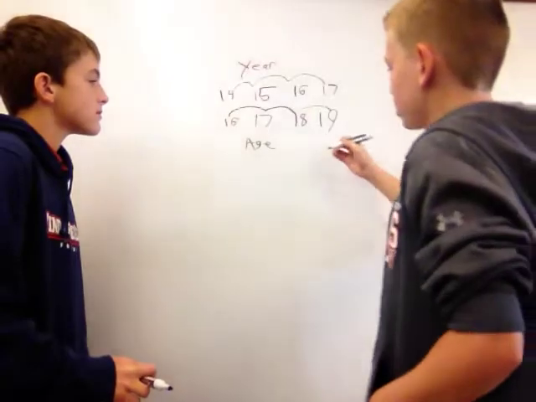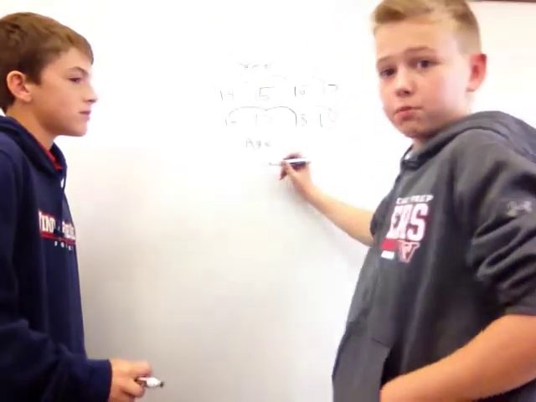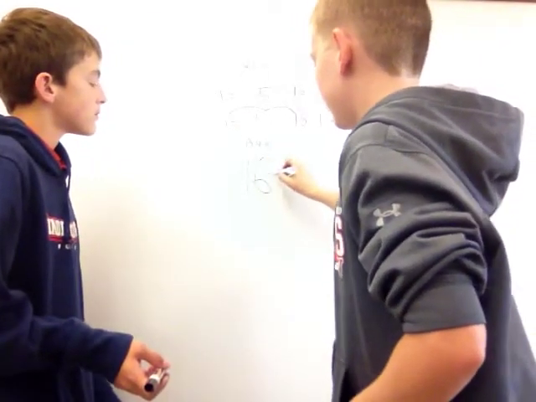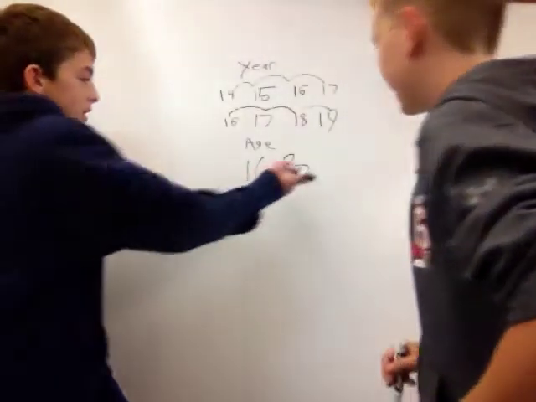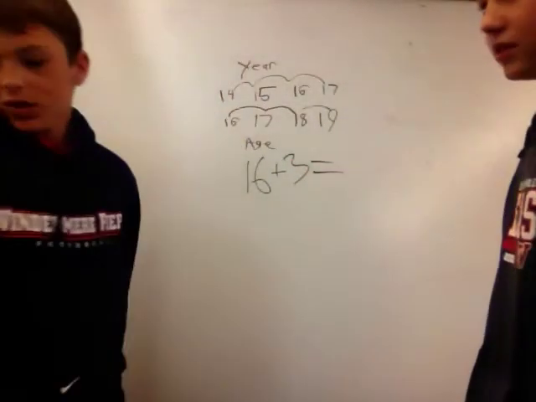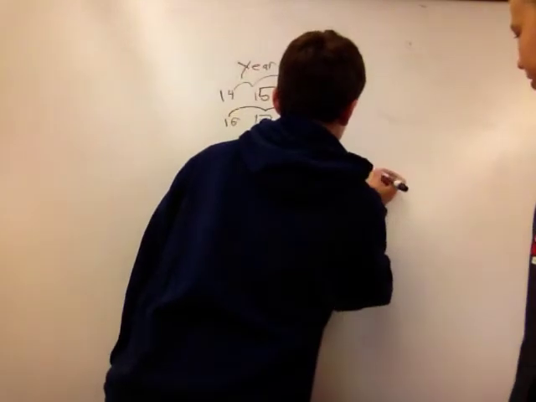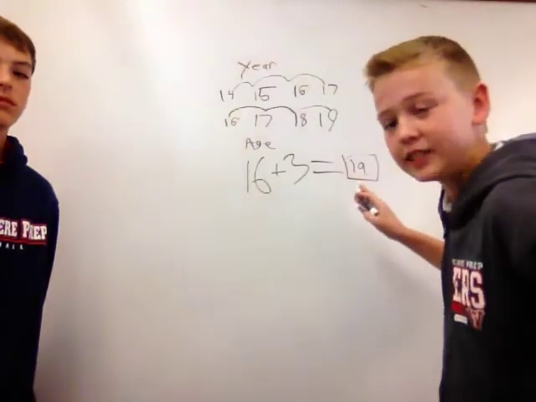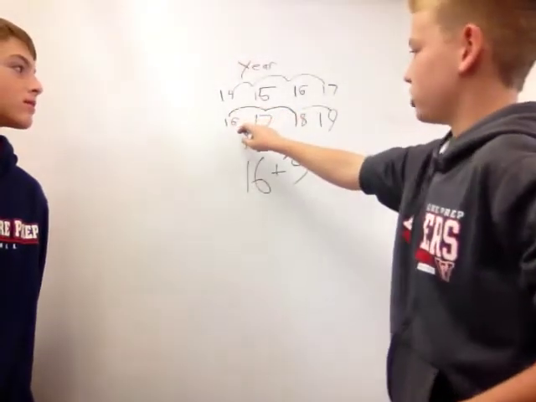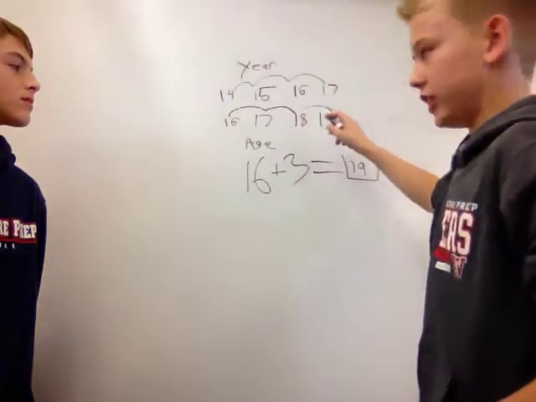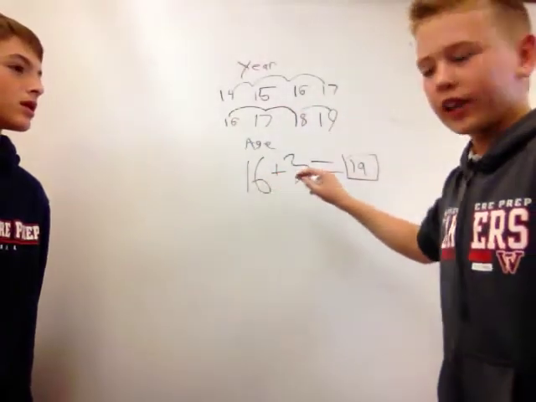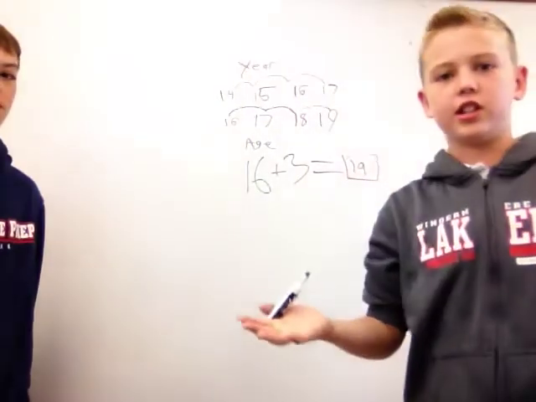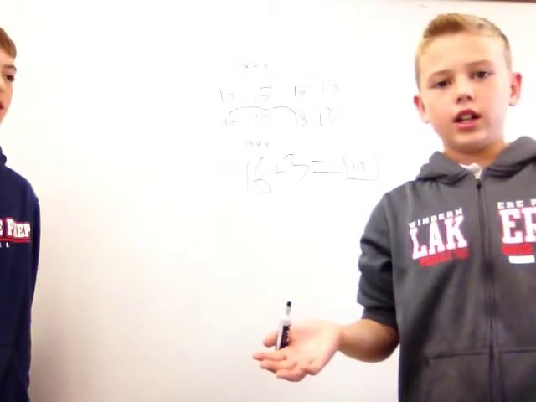And so let's just take an equation. This is the equation that just makes everything seem completely crazy. So your age, right? Plus 3, and I forgot the answer. What is it? Oh, 19. Like, this is, like... So look at this. 16 plus 3 is 19. And then, so 16. 1, 2, 3 years later, you're 19. So if you're 16 and you add 3, somehow it just ends up with your age 3 years in the future. I don't get it either.